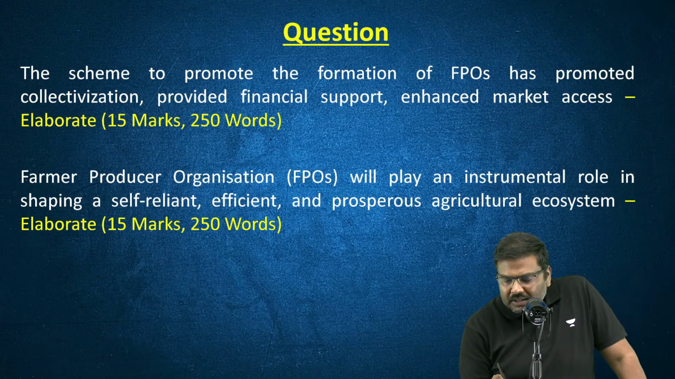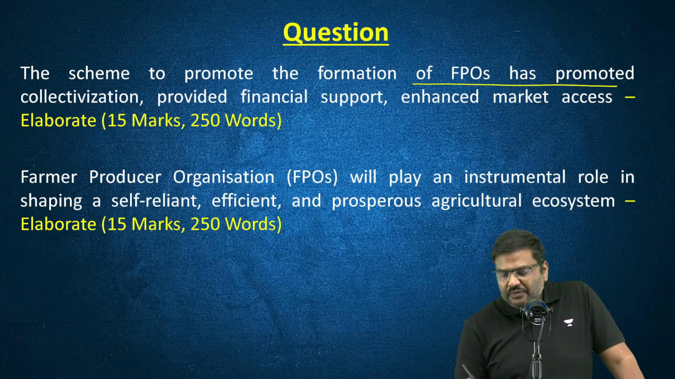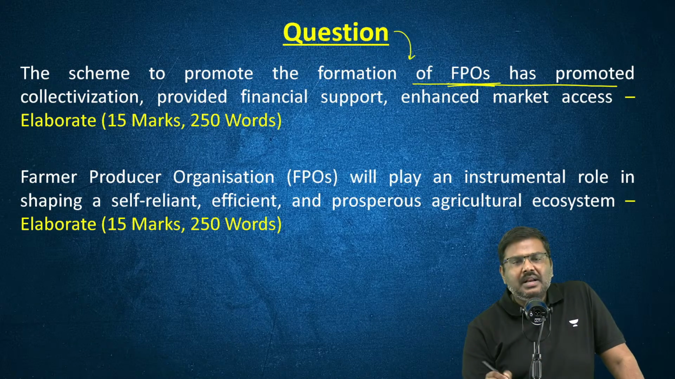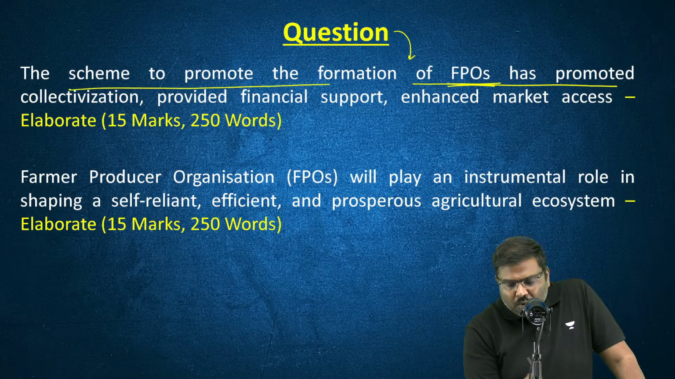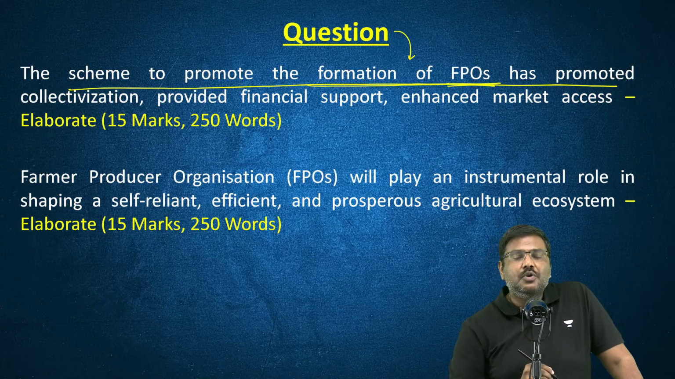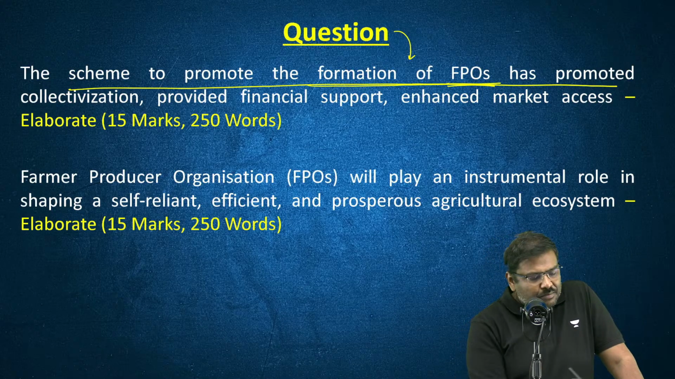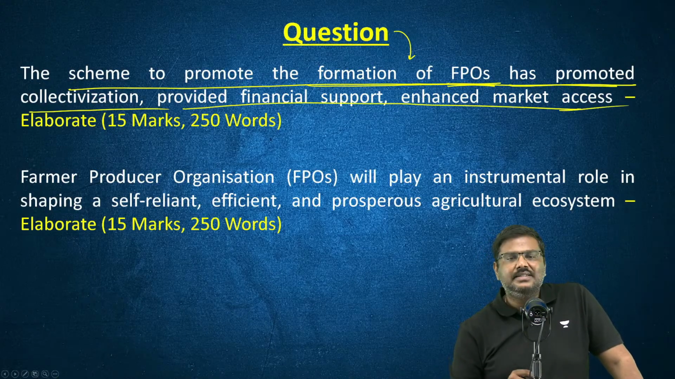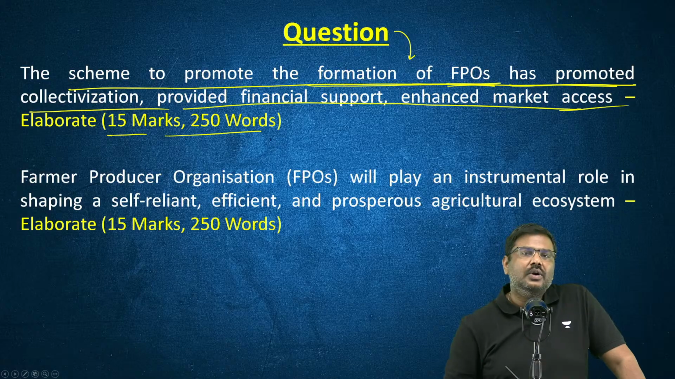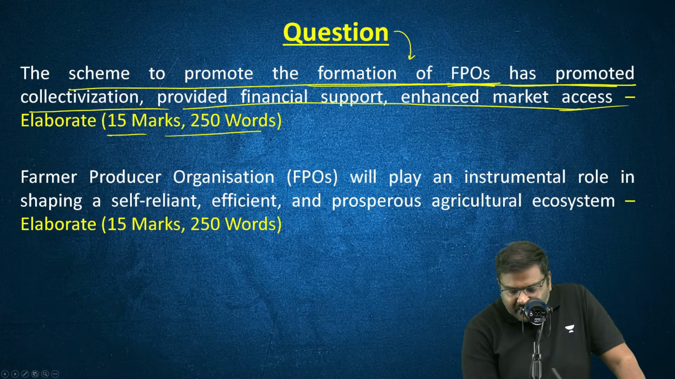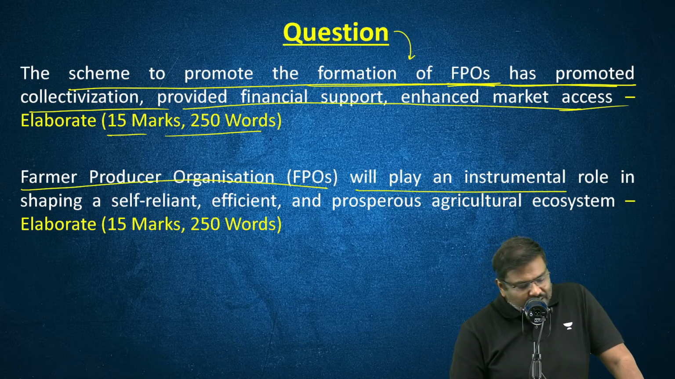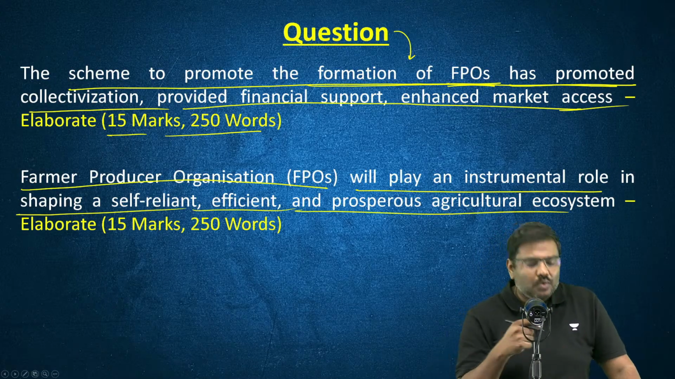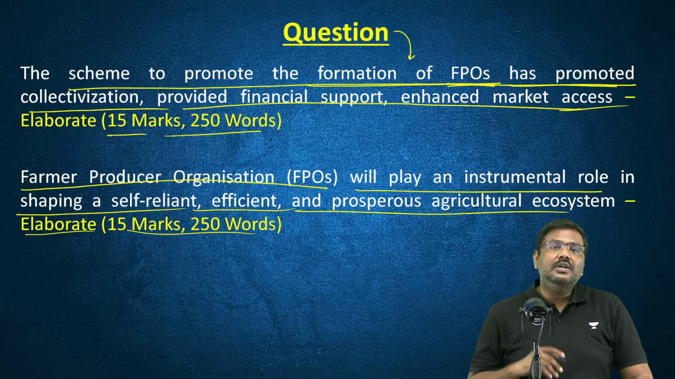Next, the question is on FPOs, Farmer Producer Organizations. The question is very simple. I've given two questions here. The scheme to promote the formation of farmer producer organizations has promoted collectivization, provided financial support, enhanced market access. Elaborate. 15 marker in 250. One more question: FPOs will play an instrumental role in shaping a self-reliant, efficient and prosperous agriculture ecosystem. Elaborate. 15 marker, 250 words.